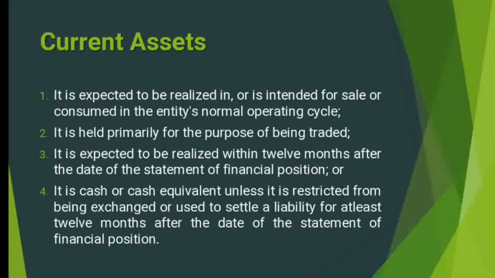If the normal operating cycle of a business entity is not clearly identifiable, it is assumed that its duration is 12 months. The current assets also include those that are held primarily for the purpose of being traded, those that are expected to be realized within 12 months after the date of the statement of financial position, or it is cash or cash equivalent unless it is restricted from being exchanged or used to settle a liability for at least 12 months after the date of the statement of financial position.